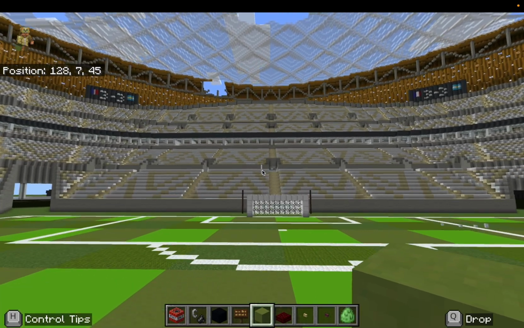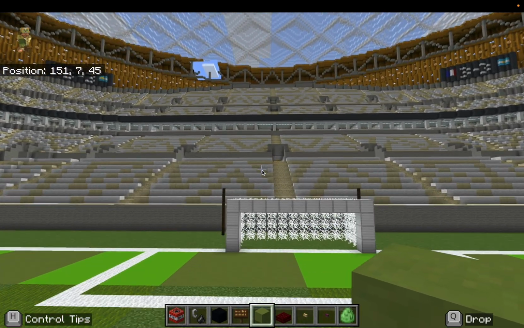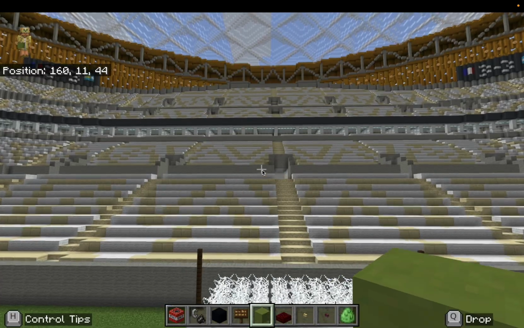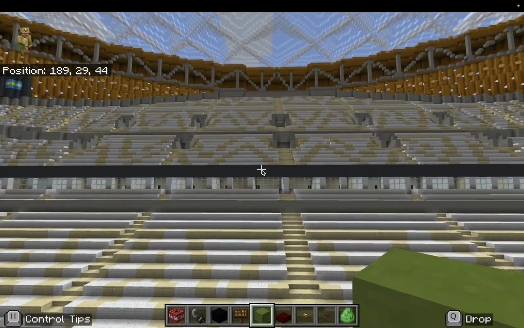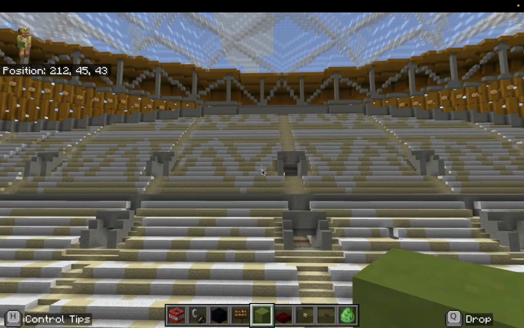Hello, today we'll be analyzing the World Cup and how it creates and manages waste, looking at the specific case study of the 2022 World Cup hosted by Qatar. Here's our Minecraft model of the Lusail Stadium, a real-life stadium built to host the World Cup.